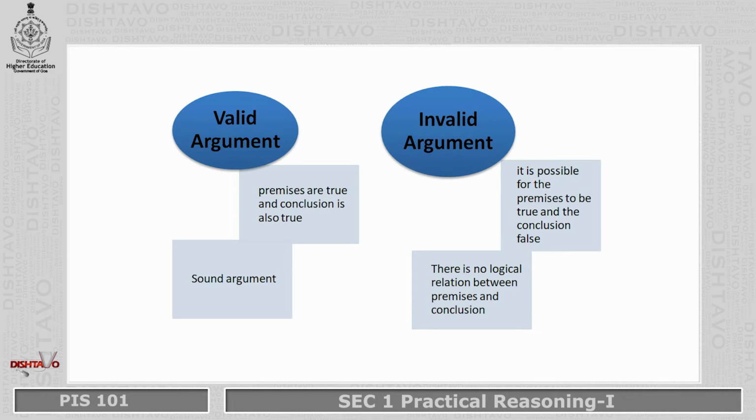If you look at a valid argument in deductive reasoning, a valid argument is one in which the premises are true and the conclusion is also true, and therefore it is called a sound argument. And what is an invalid argument in deductive reasoning? It is possible for the premises to be true and the conclusion false, and why is it invalid? Because there is no logical relation between premises and conclusion. So what makes an argument valid or invalid is the logical relationship between the premises and the conclusion.